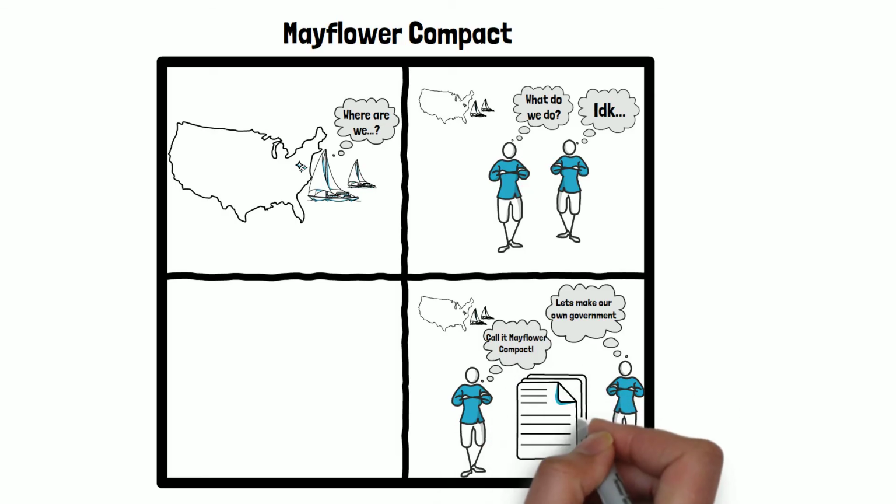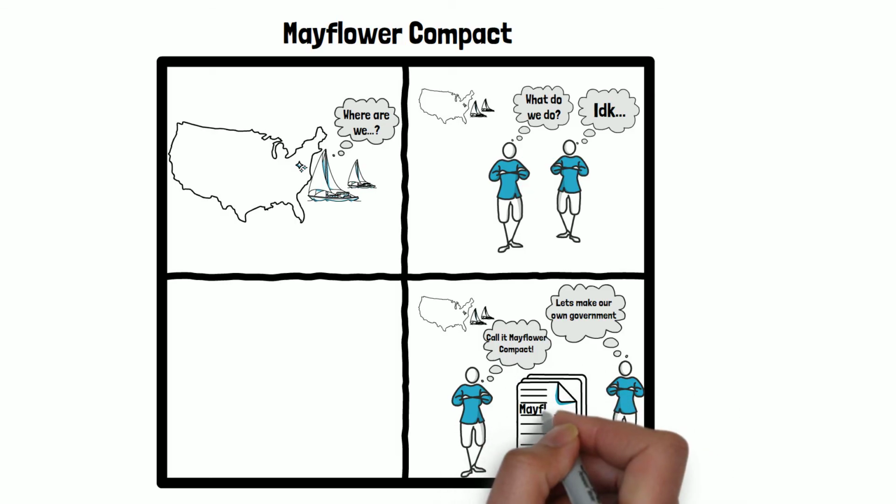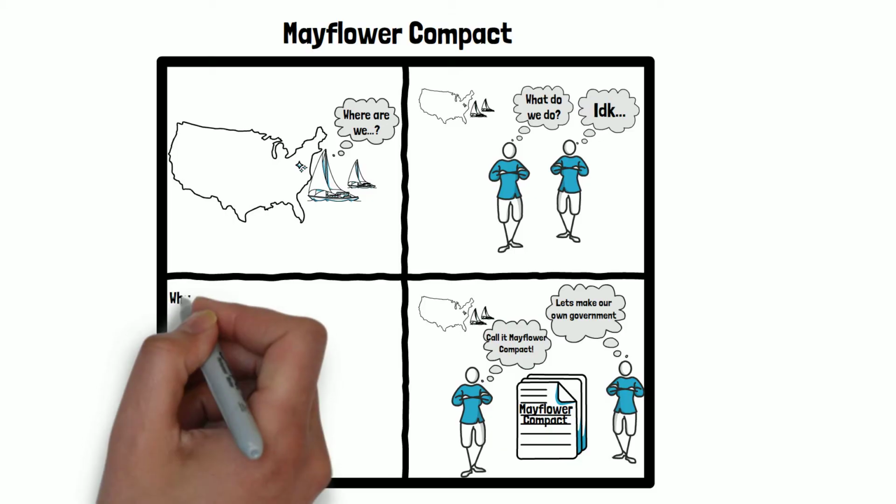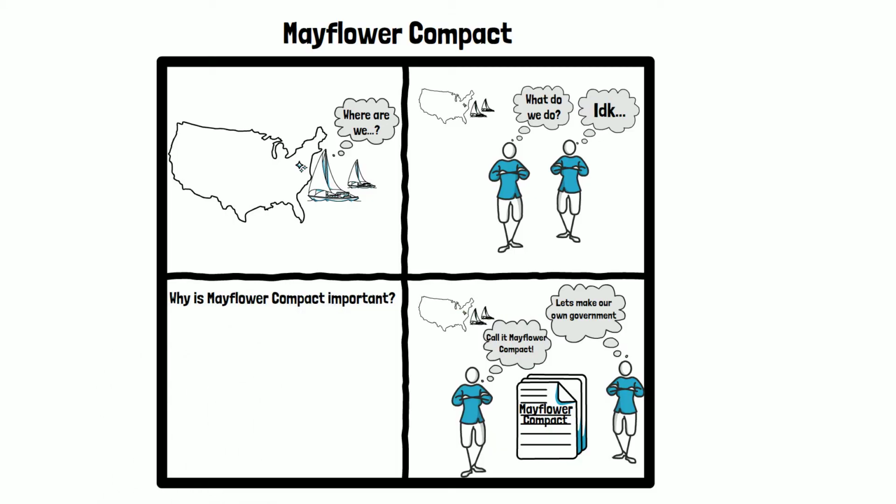The Mayflower Compact was signed by 41 men. Women weren't allowed to vote at this time. The Mayflower Compact is important because it's an example of self-government. The Pilgrims created their own rules and laws for people to live by. In a few weeks, we're going to be talking about how the British colonists declared independence from Britain and created the United States of America. This is another example of self-government.